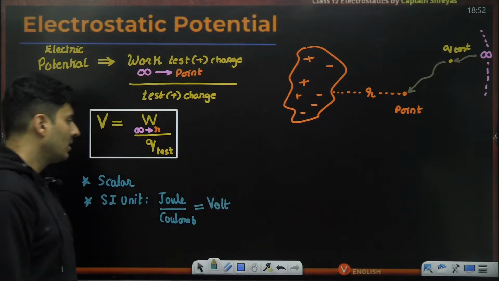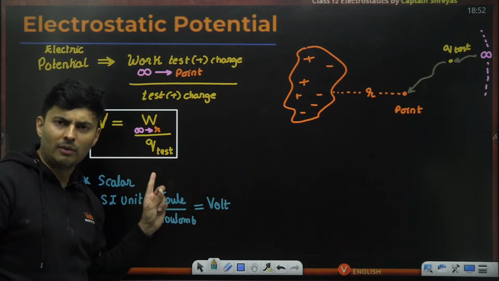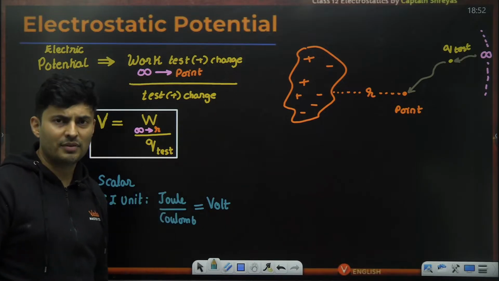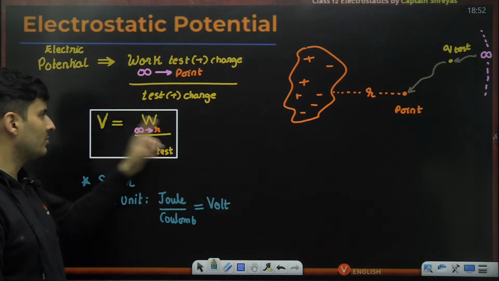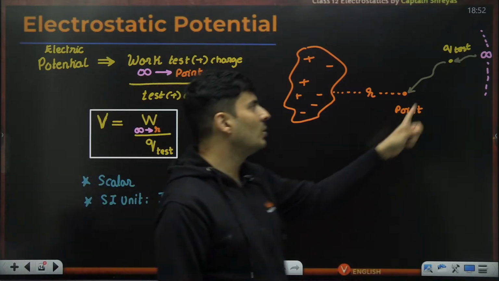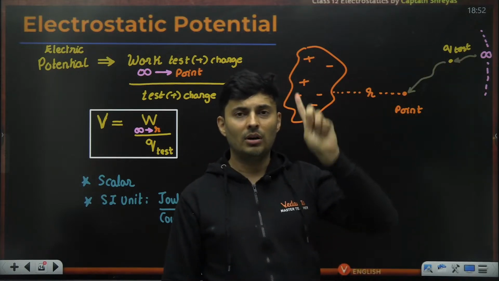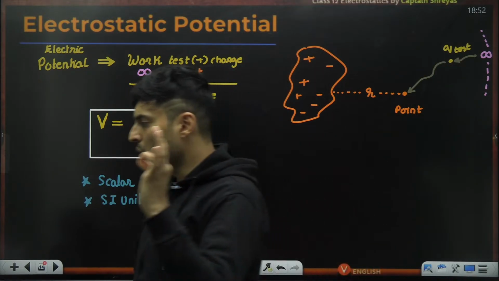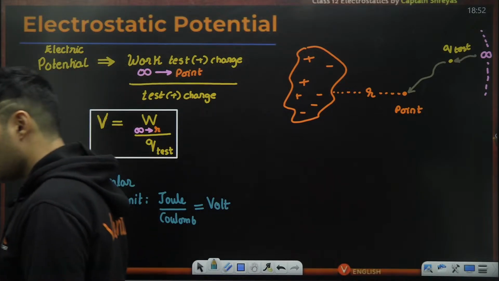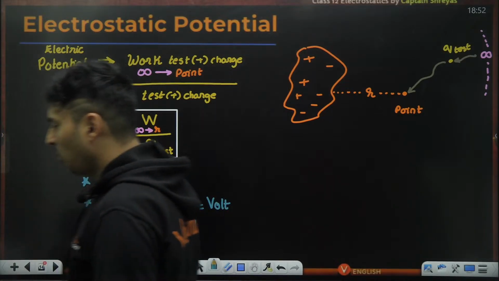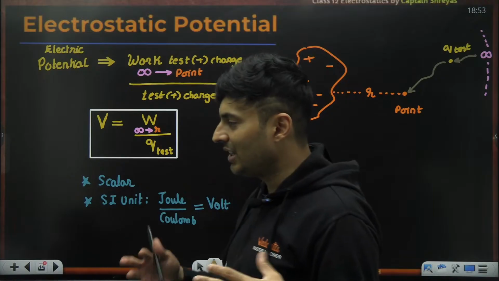So a volt is when you do 1 joule of work to bring 1 coulomb of charge from infinity to this point. A volt is when you do a joule of work in bringing a coulomb of charge. Is that right? Okay.